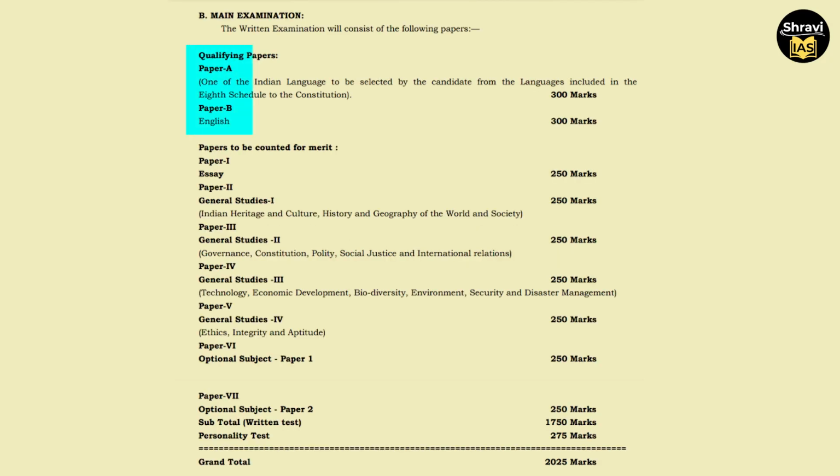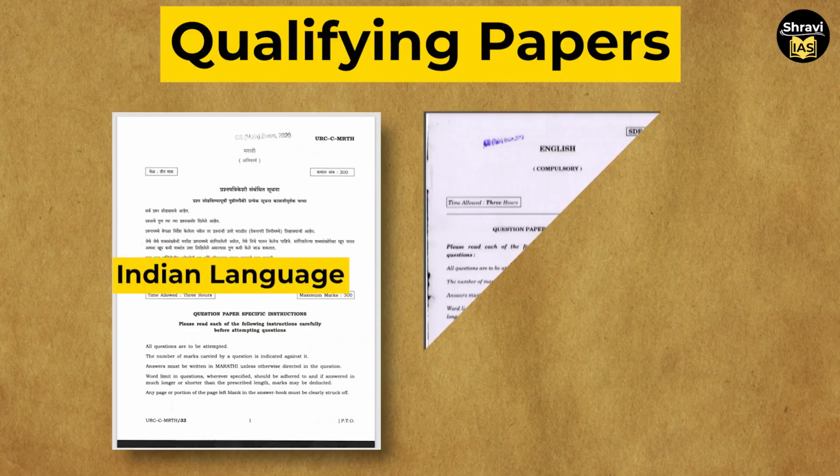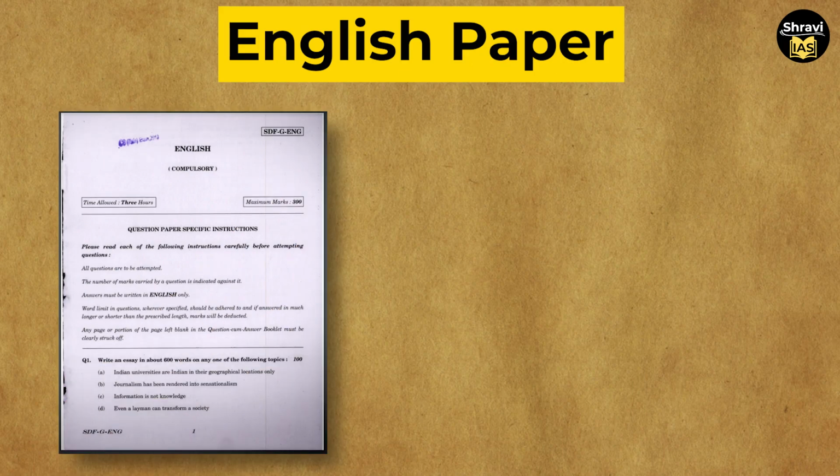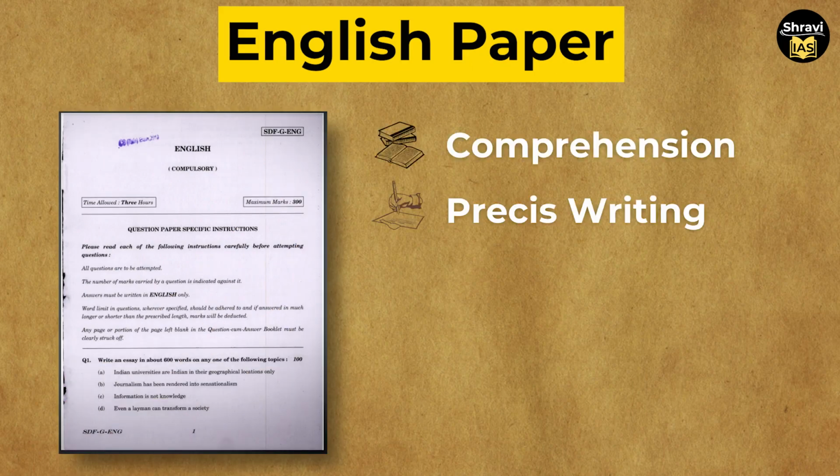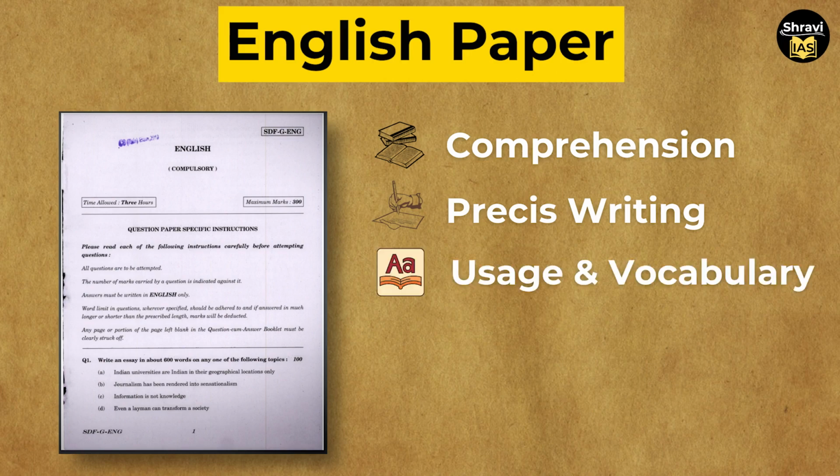As we saw, there will be two qualifying papers, that will be the Indian language paper and the English paper. For English, you will have comprehension of given passages. Thereafter, you will have precise writing. Thereafter, you will have uses and vocabulary. Thereafter, you will have short essays.